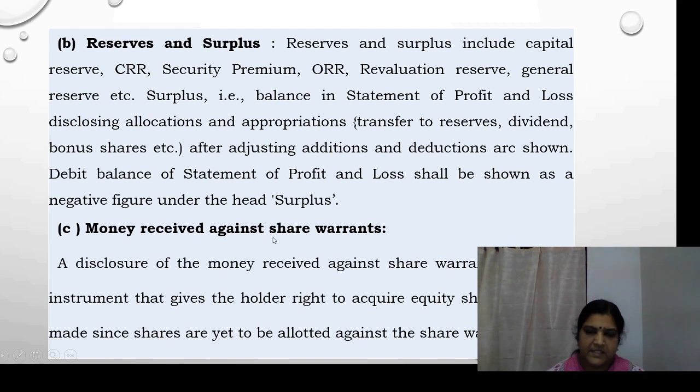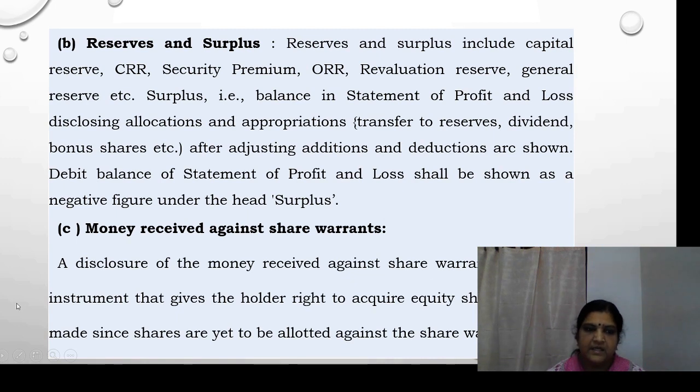Then money received against share warrants is the third item. Usually this item may not be there; the main items are share capital and reserves and surplus. A disclosure of money received against share warrants is to be made since shares are yet to be allotted against the share warrants. What is meant by a share warrant?